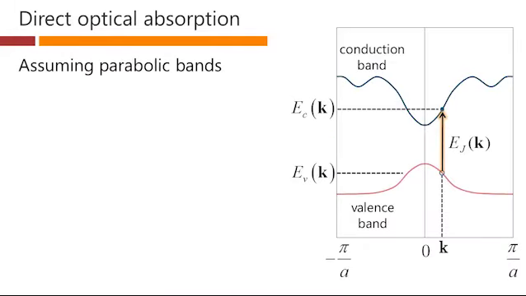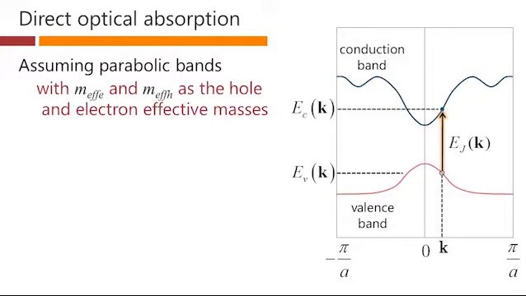So, assuming parabolic bands, going back to look at our previous picture for both the electrons and the holes, with effective masses for the electrons and holes, and by convention we consider this kind of curvature, which would be a negative electron mass, as a positive hole mass.